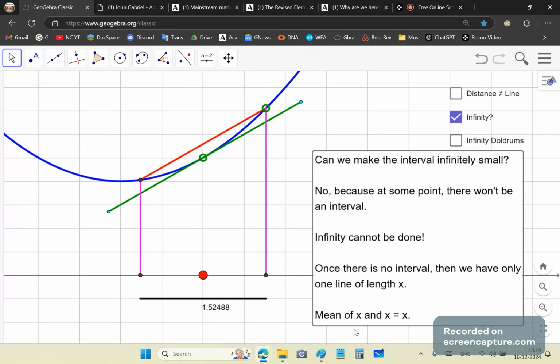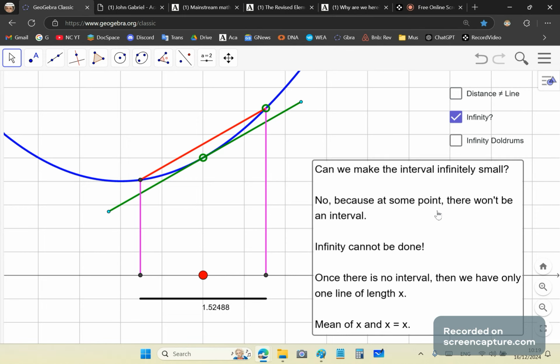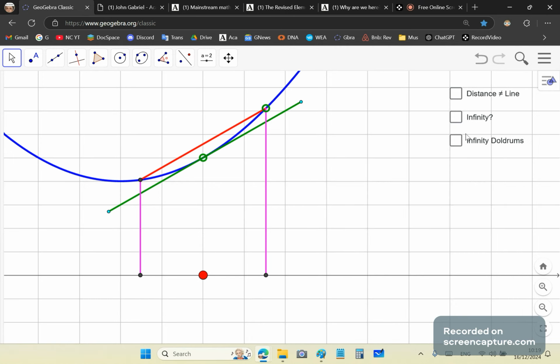If you take x plus x and you divide it by 2, what are you going to get? You're going to get x, right? Because it means you're trying to measure twice its size with itself, which means it'll measure x times. Because 2x is measured by x twice, right? So then, look, can you take this process through to infinity? You can't, because like I said, infinity cannot be done.